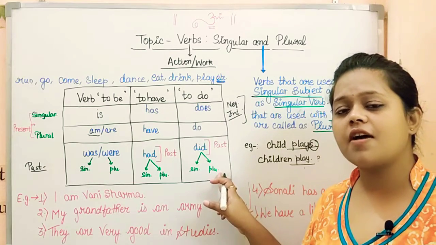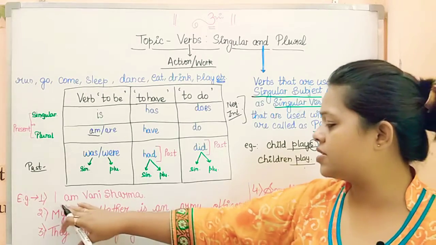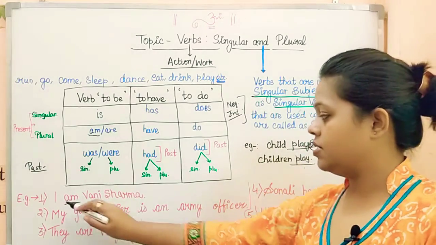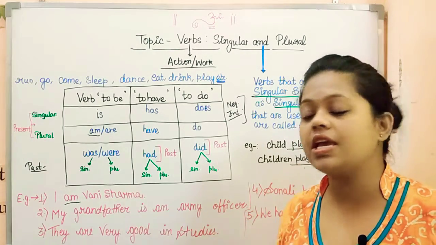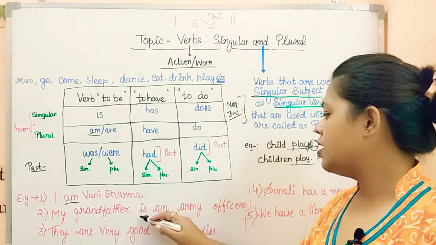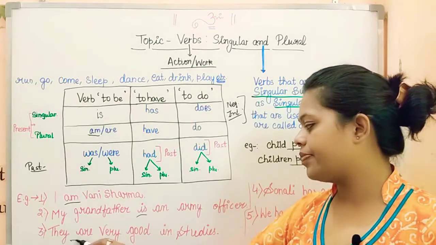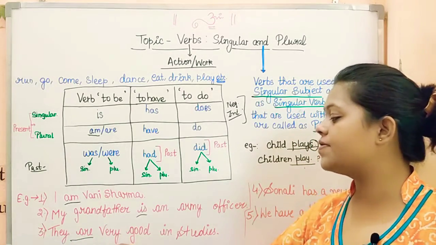So here I have few examples. Let's go through those. First I have is, I am Vani. I is considered to be plural subject, we are using am. My grandfather, singular, is an army officer. They is considered as plural subject, so here we have are.